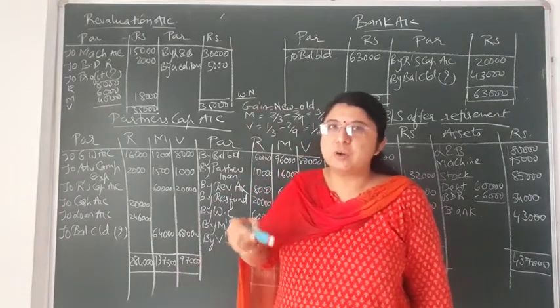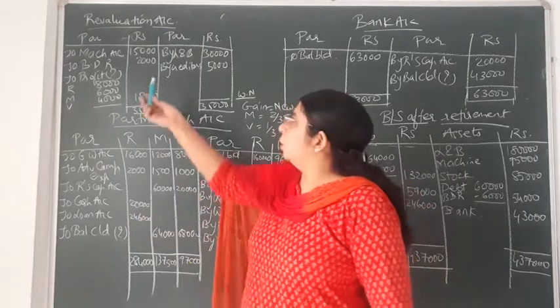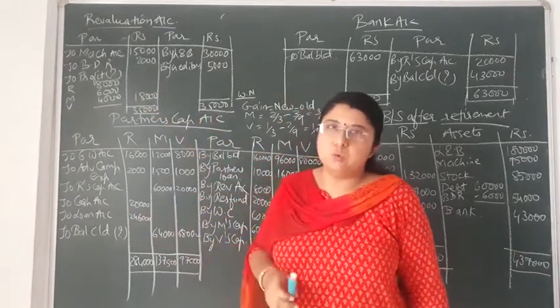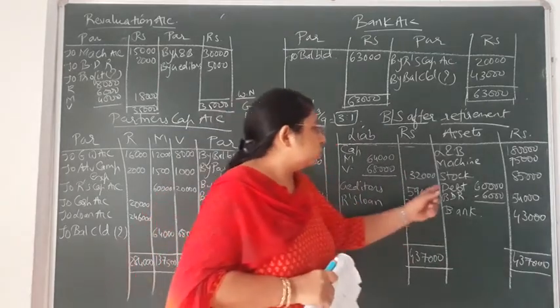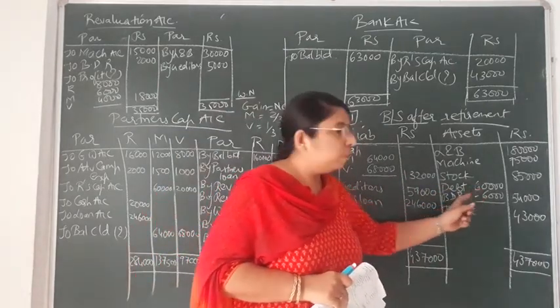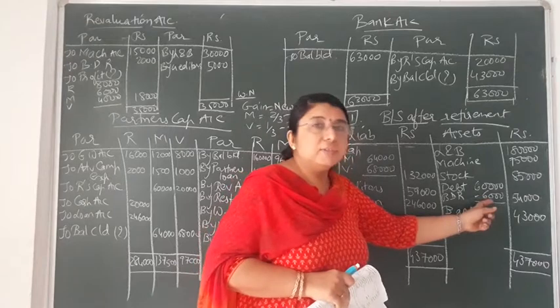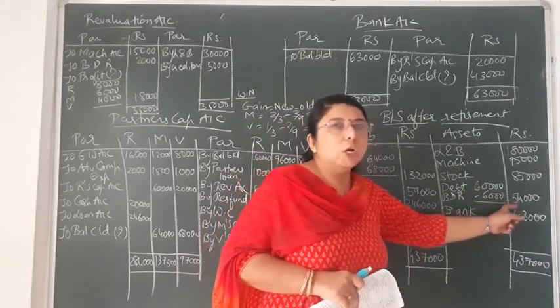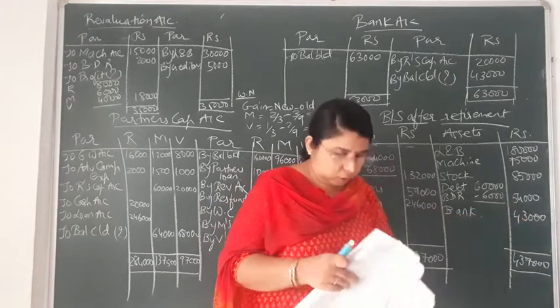So difference, extra bad debt reserve provision that we have to create of only rupees 2,000, that is 6,000 minus 4,000. Now in the new balance sheet you will be showing debtors, that is 60,000 minus new bad debt reserve, that is 6,000, not 4,000. So 60,000 minus 6,000, it would come to 54,000.